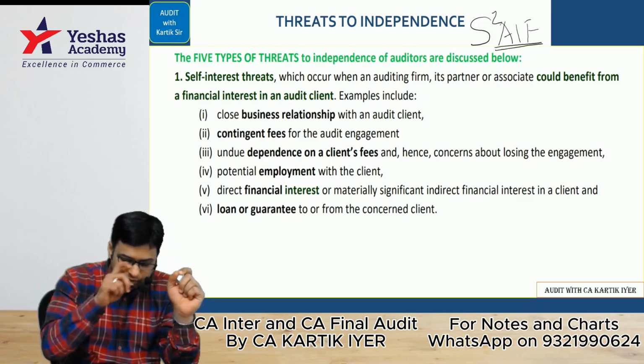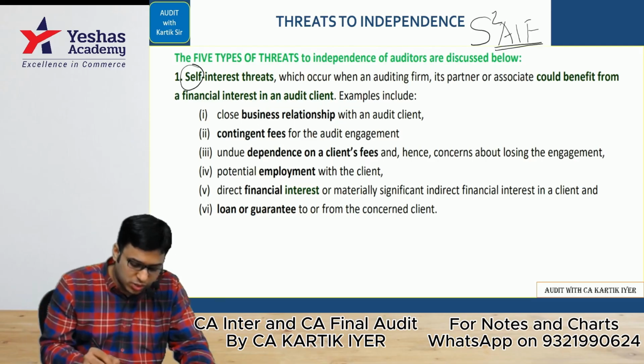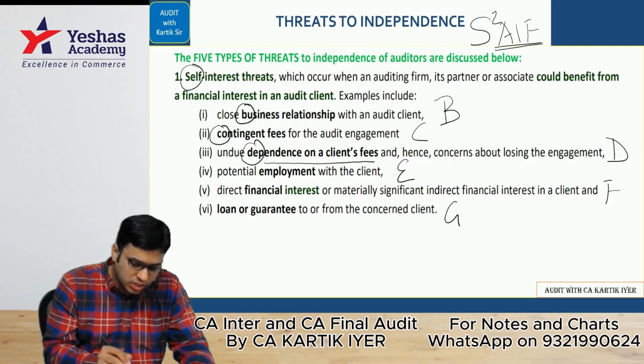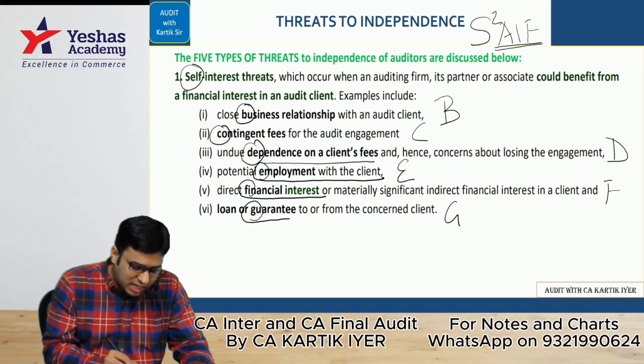Okay, let's start. S is self-interest threat. We had done a code inside this also. This was B, C, D, E, F, G. Very simple code. B is business relationship. C is contingent fees. D is dependence on the client's fees too much. And E is employment with the client. F is financial interest, that is holding shares in a company. And G is guarantee or loan.